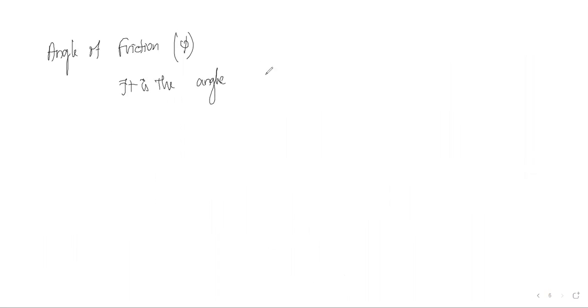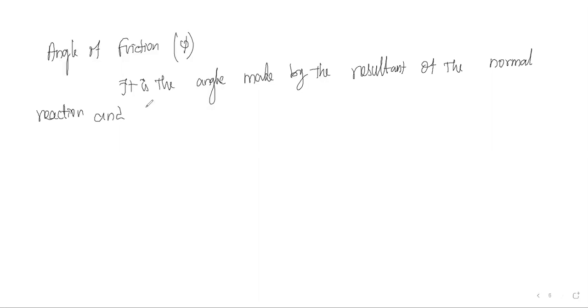It is the angle made by the resultant of the normal reaction and limiting force of friction due to the normal reaction.